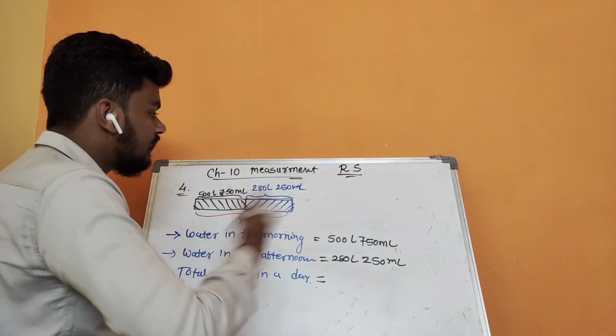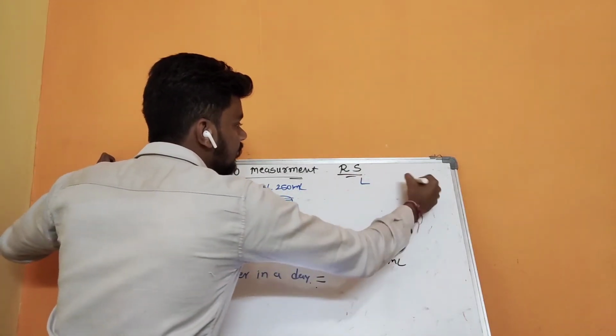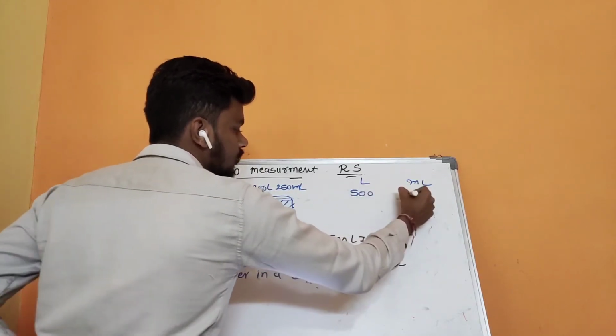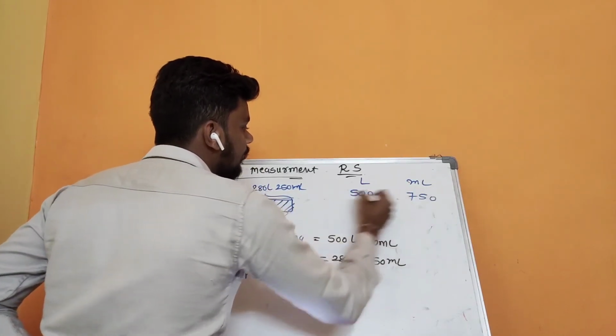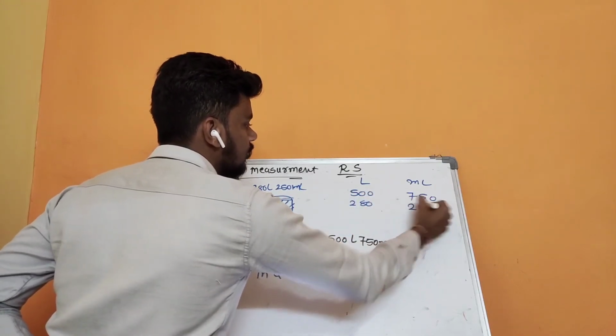Okay, let's find the addition of this one. Over here we put the liter and ml: 500, 750, 280 and 250.